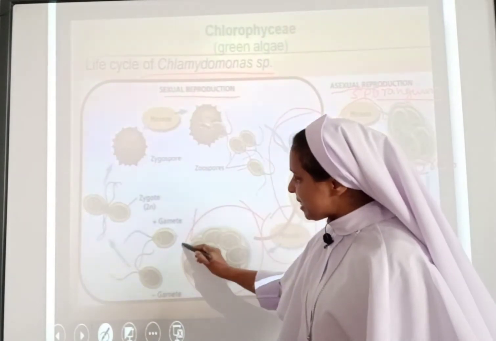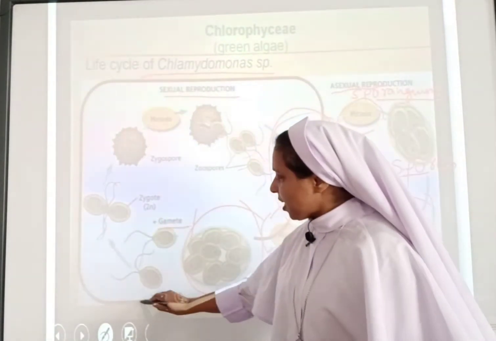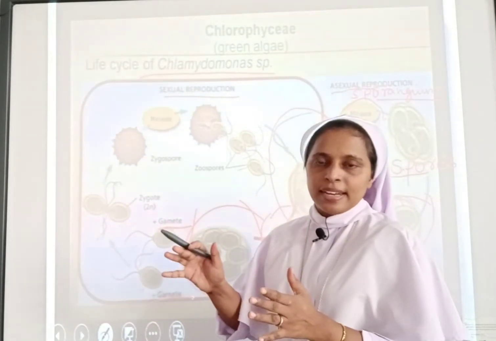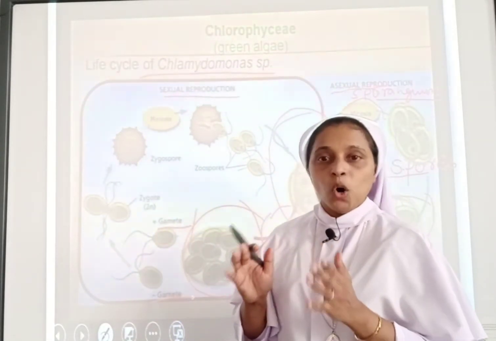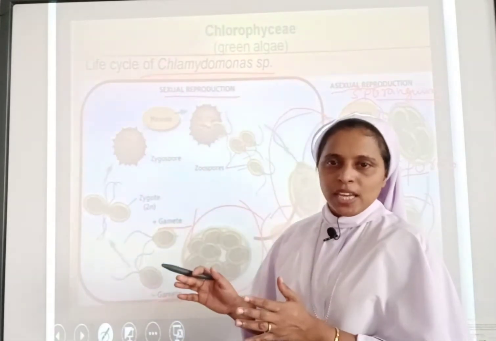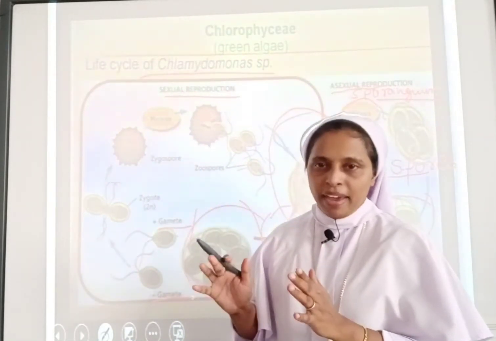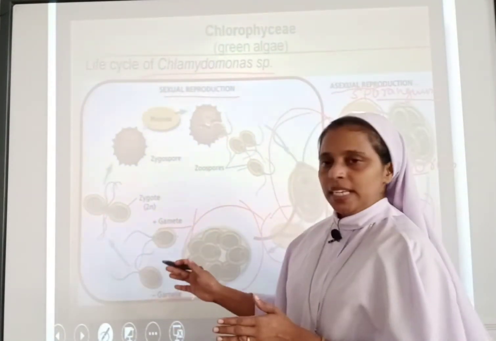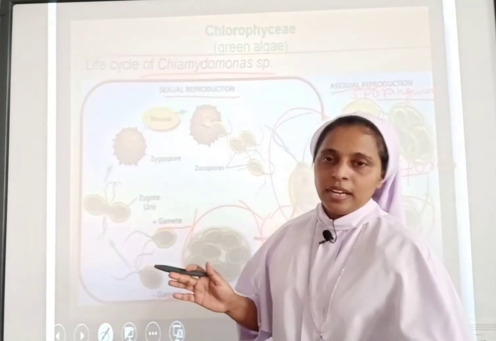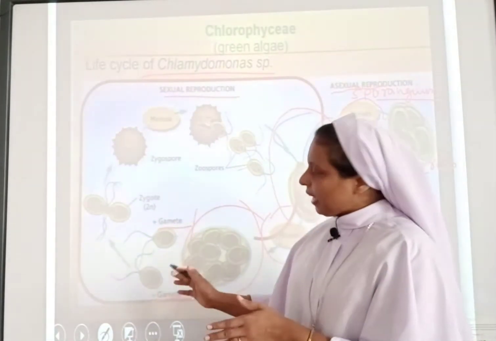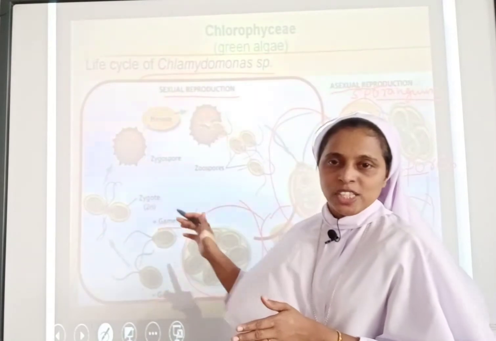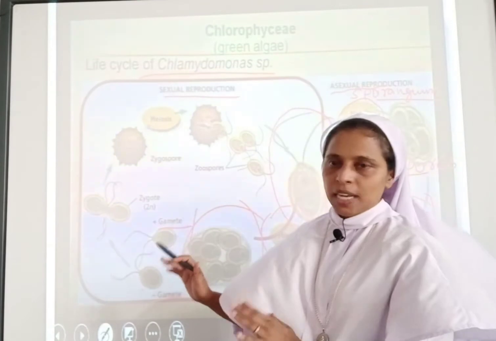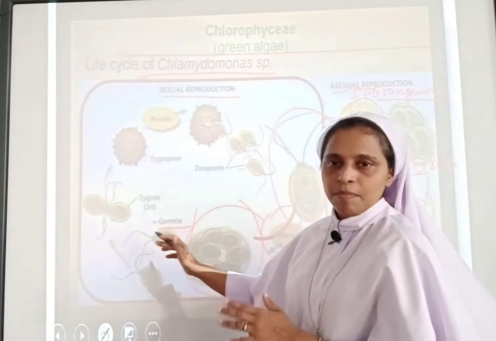The gametes can be of plus type, you can see here, and they can be of minus type. If these gametes are from the same single parent, then we call this homothallic. If the gametes are either plus type or minus type, from different parents, then we call them heterothallic. Here it is homothallic, with plus type and minus type.